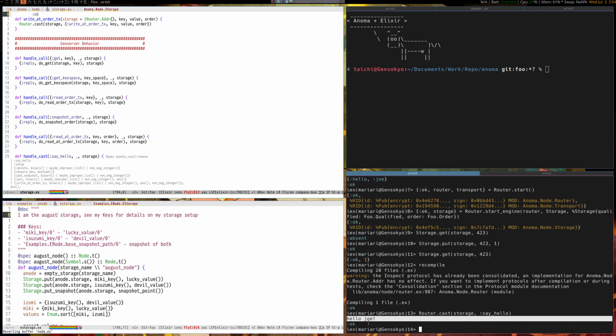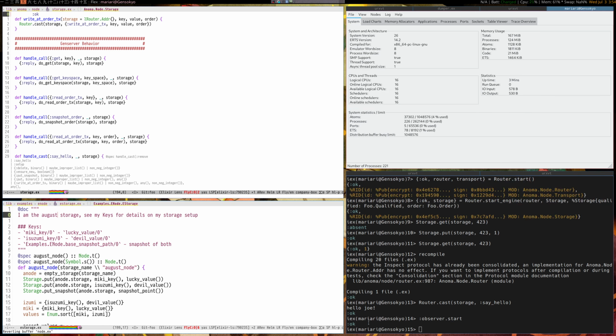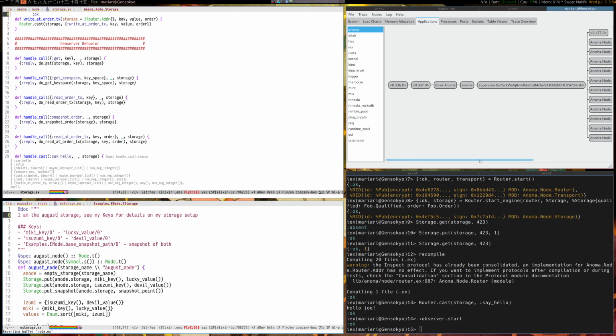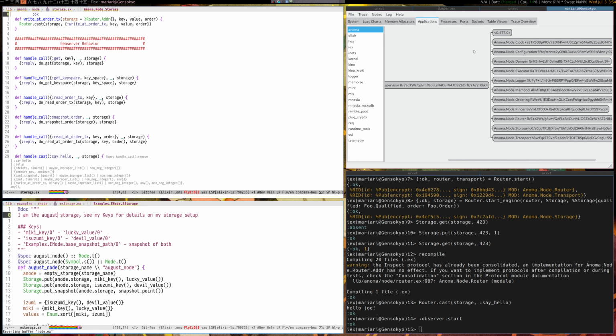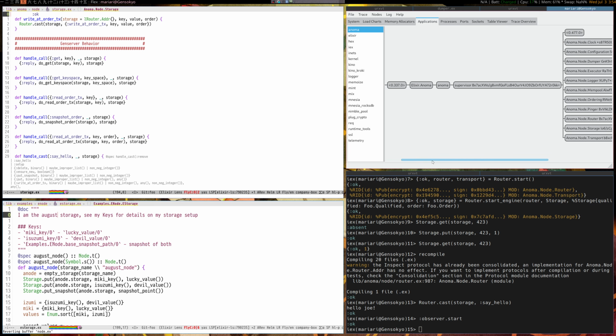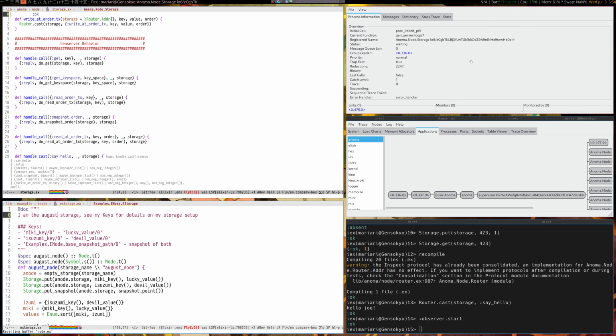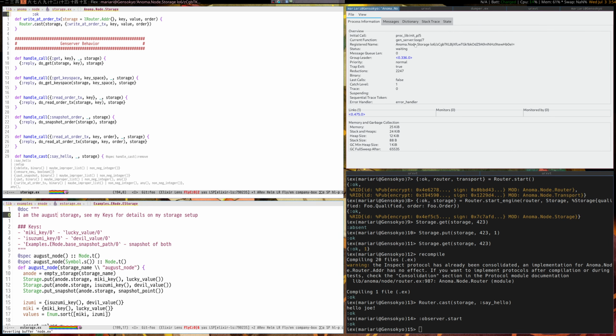And in fact, we have better ways of visualizing how the system works. Erlang, out of the box, comes with some very interesting tools, such as Observer. If I were to start up Observer, we can see our application here. This is what our Anoma node looks like currently. We have a supervisor, which looks over nodes, meaning that if this node dies, it can be respawned. It'll have a new PID, but it can still reserve the same name. So here's the storage module, not the exact same one, but another one.